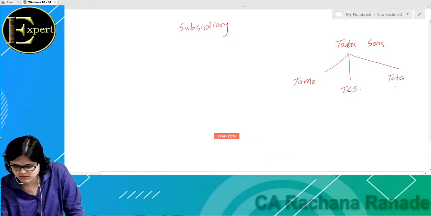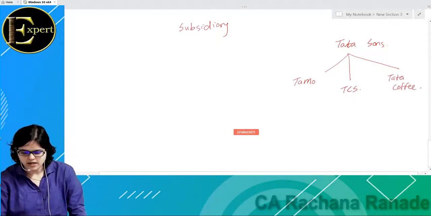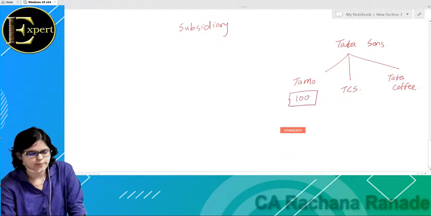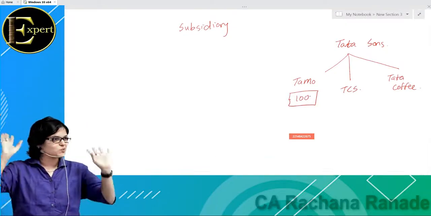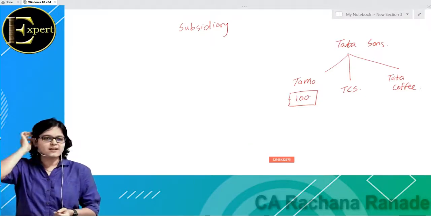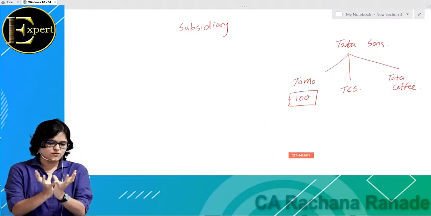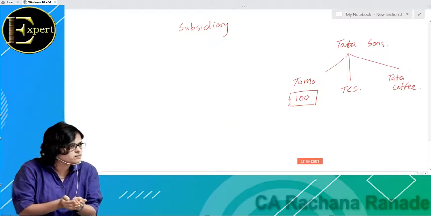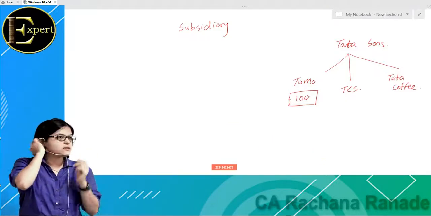Now let us say Tata Motors is running its business with 100 rupees of capital. I know this is a very nonsense figure because it will be multiplied by so many numbers, but just for your simple understanding, Tata Motors is running its entire business with 100 rupees. The basic fund, the introductory fund with which you run your business is known as the capital. So equity capital is nothing but the original funds which were introduced by its owners.